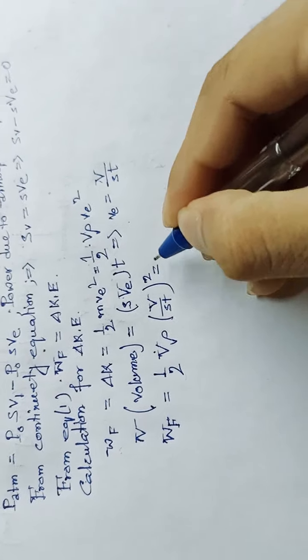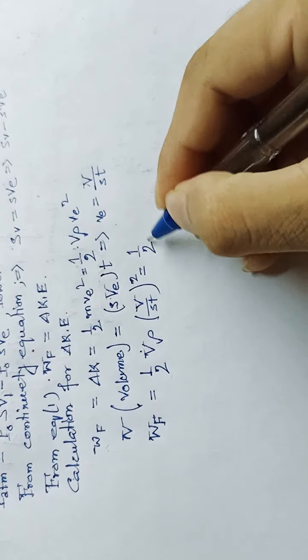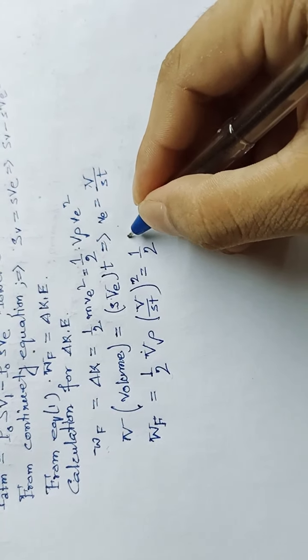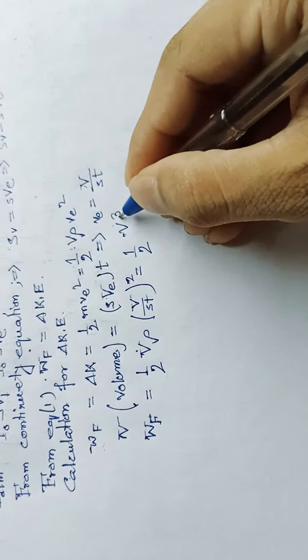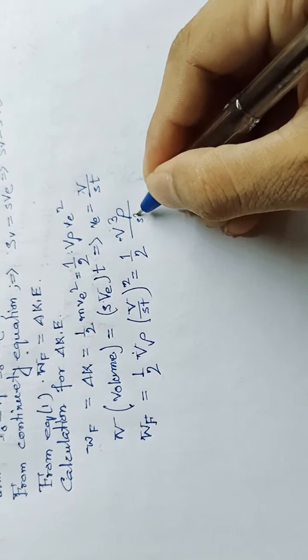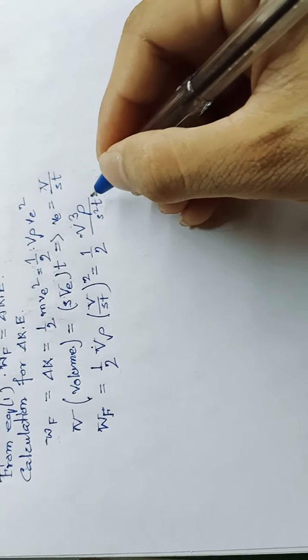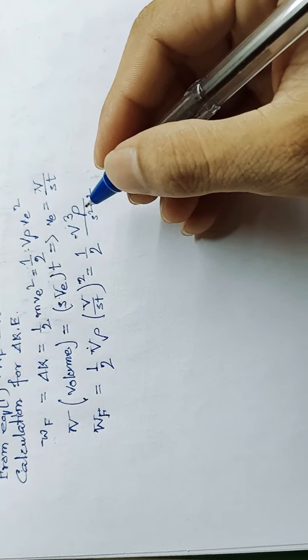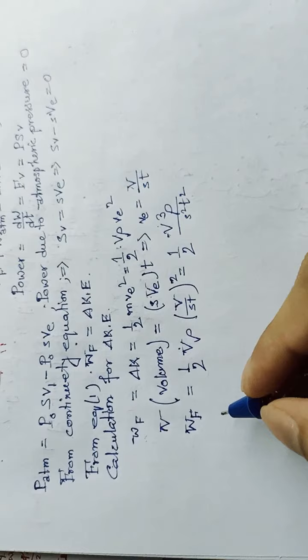That will be again equal to half V cubed rho divided by s squared T squared.